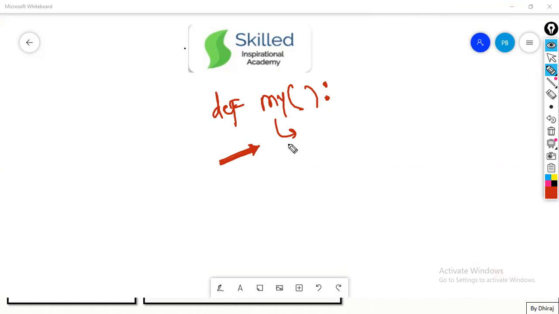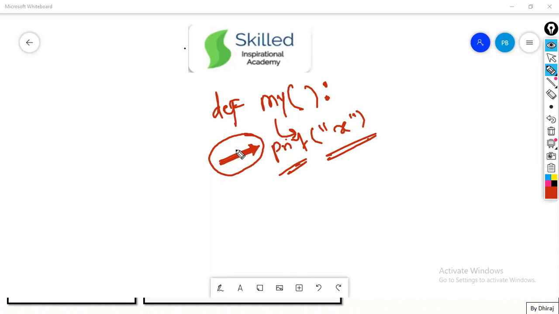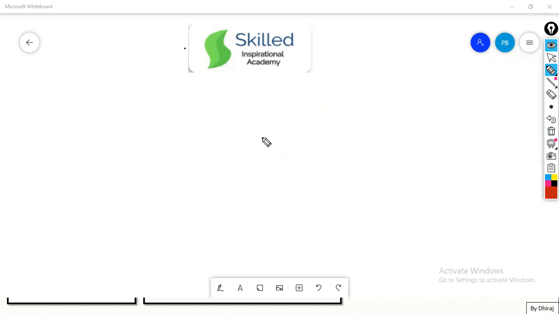Suppose I need to write print of x. This indentation means that this print is inside this function. This is known as indentation. We need to follow the same indentation in our conditional statement as well.